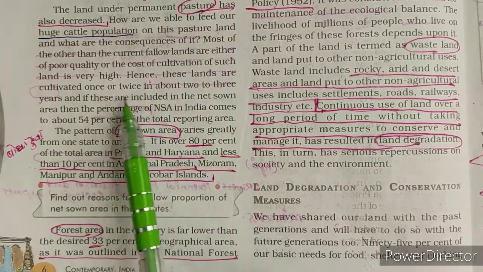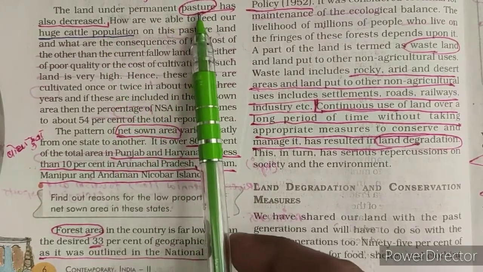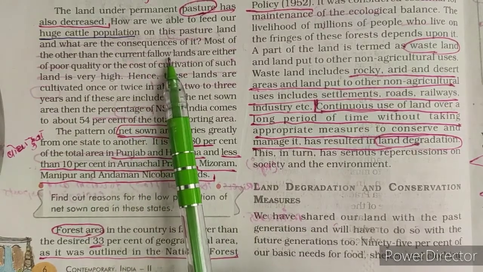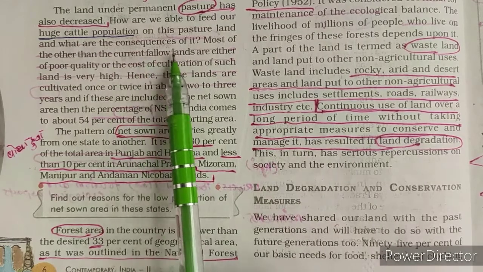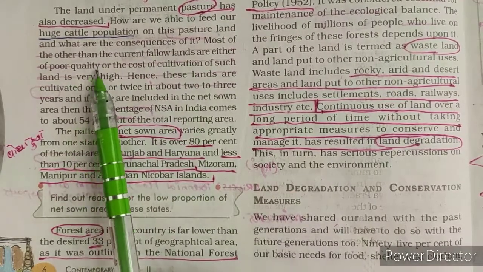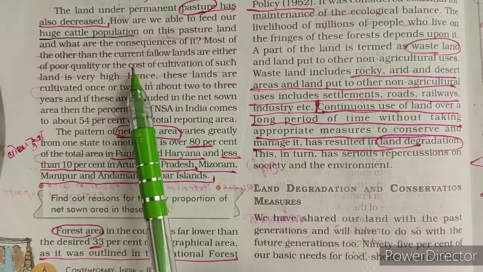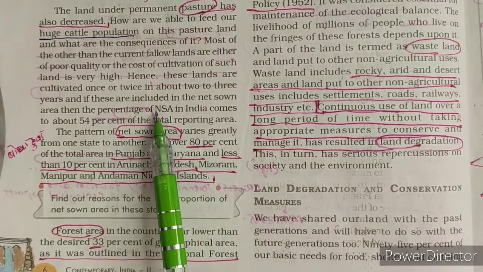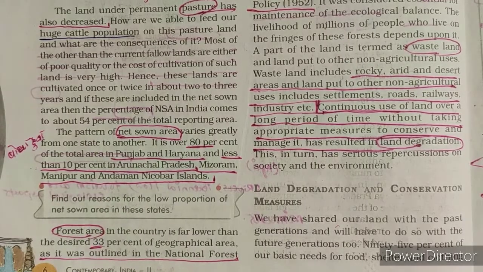So what point did we study here? Pasture land is decreasing. If pasture land is decreasing, then how can we feed our population? We have other than current fallow land, the land which remains uncultivated for 1 to 5 years. If we want to use that land, we have to face two problems: its quality is very low, or its production cost is very high. And if we are successful in converting that land into net sown area, then the agricultural area of India will increase up to 54%.